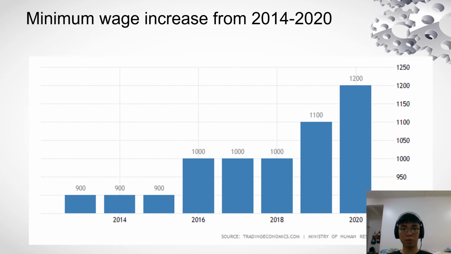We can see the minimum wage increase from 2014 until 2020 in this graph. In 2014, the minimum wage was 900, from 2016 until 2018 it was 1000, and in 2020 the minimum wage is